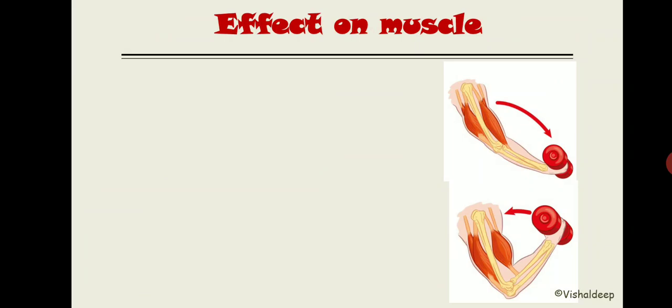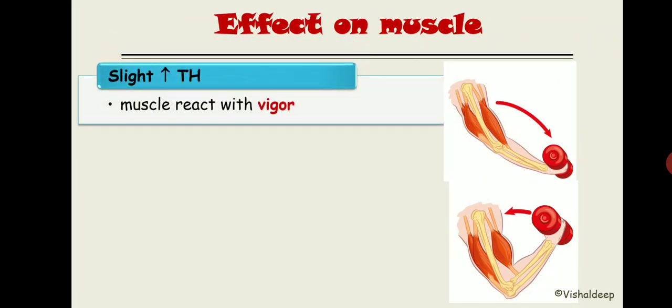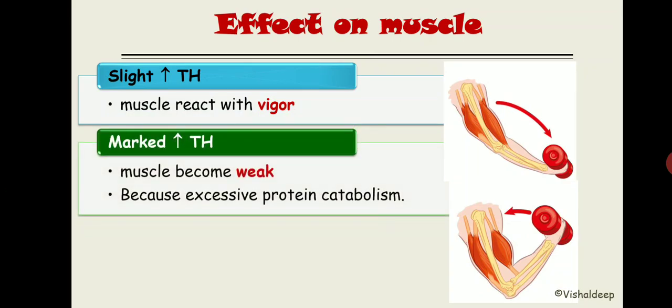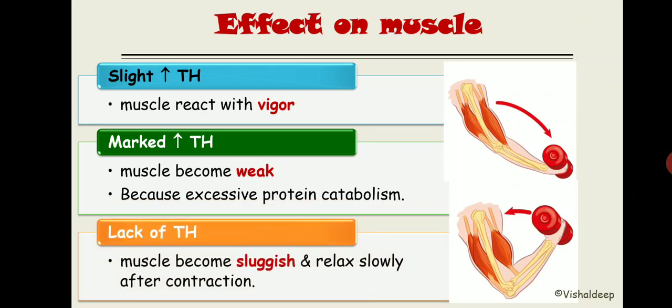In muscle contraction, with a slight increase in thyroid hormone, muscle will react with vigor and be more responsive. With a marked increase in thyroid hormone, what will happen? Muscle becomes very weak because of the excessive protein catabolism that we discussed in our previous slide, right? And what will happen once there is a lack of thyroid hormone? Muscle becomes sluggish and relaxes slowly after the contraction. That slow relaxation after contraction is known as sluggishness of the muscle.